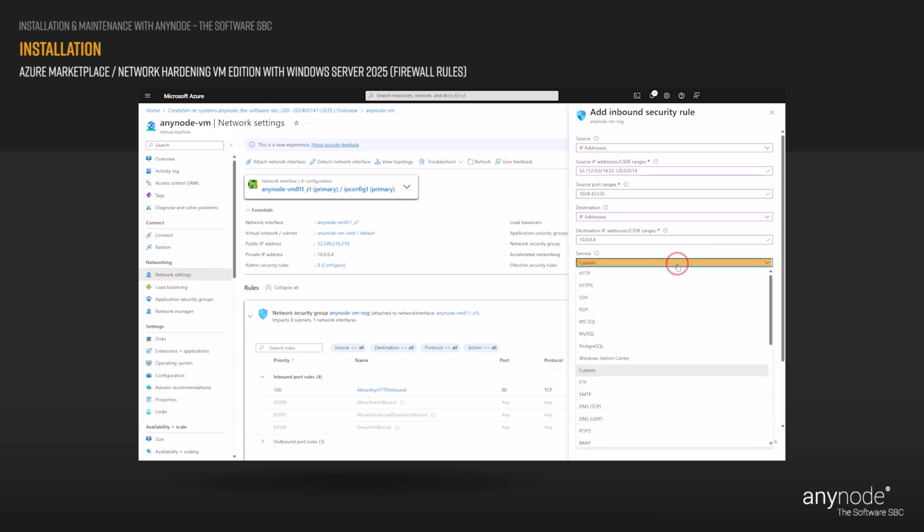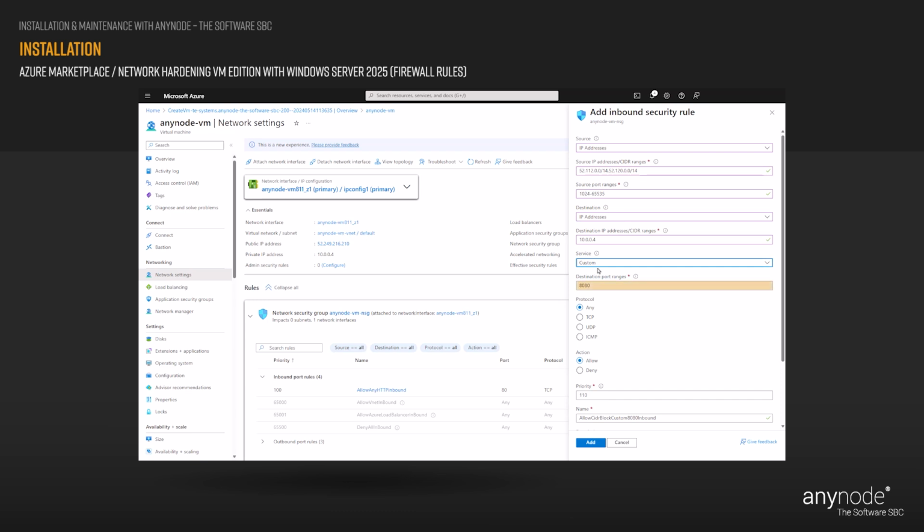At service, choose custom. At destination port ranges, use 5067 to 5077. At protocol, choose any. At action, choose allow. Accept the default value for the priority. At name, use Teams_SIP. Click on the Add button to continue.